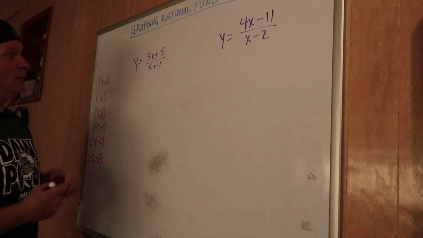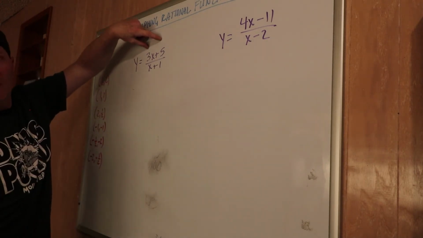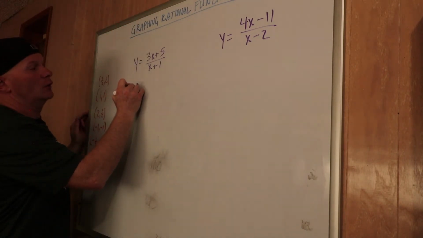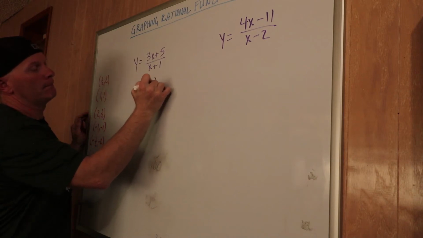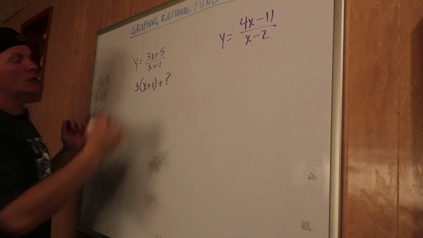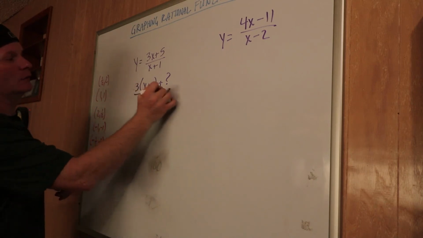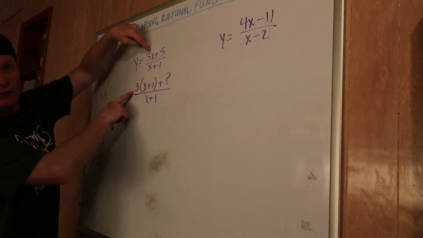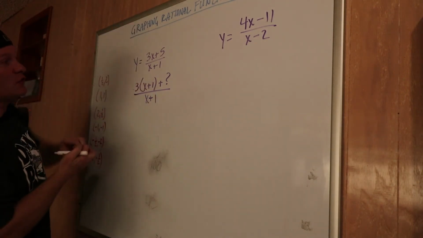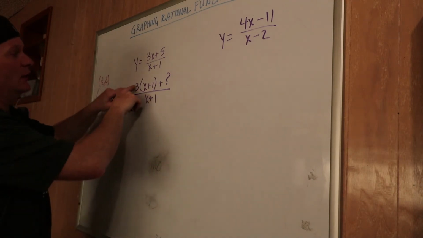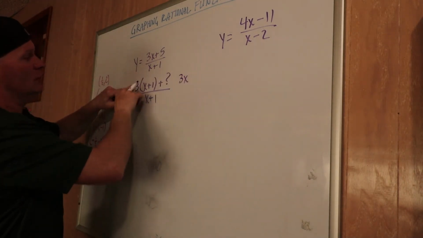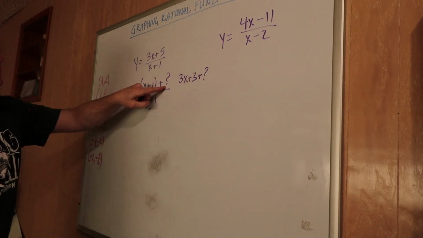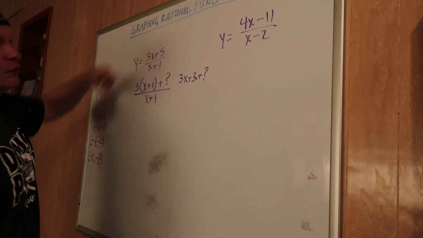Okay, inspection, the idea behind inspection is we want to rewrite the top so that we can cancel an x plus 1 out of it. Okay, so what we're looking for is what number can we add here so that we'll be able to cancel the x plus 1's out, okay? So I factored a 3 out. If I redistributed this 3, and notice this part I just made it match there, if I distribute this, I would get 3x plus 3 plus whatever this number is, okay? And we want that to equal 3x plus 5.